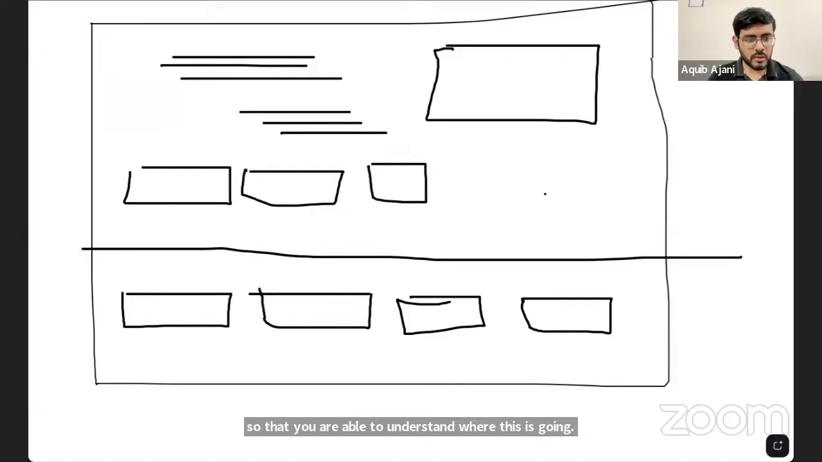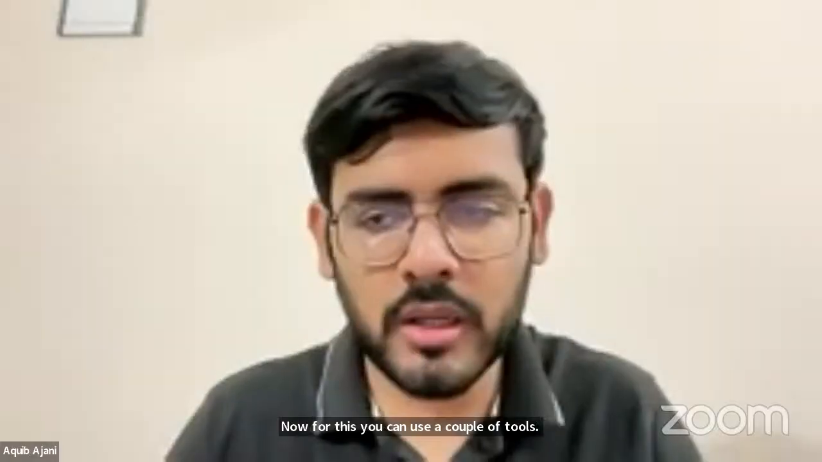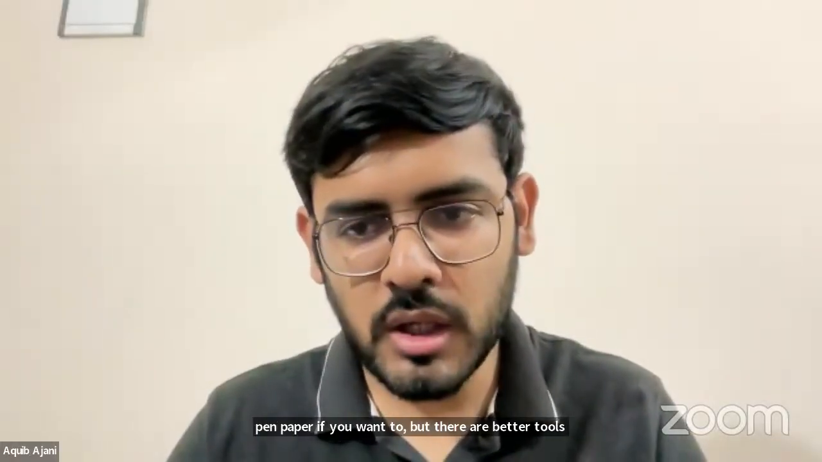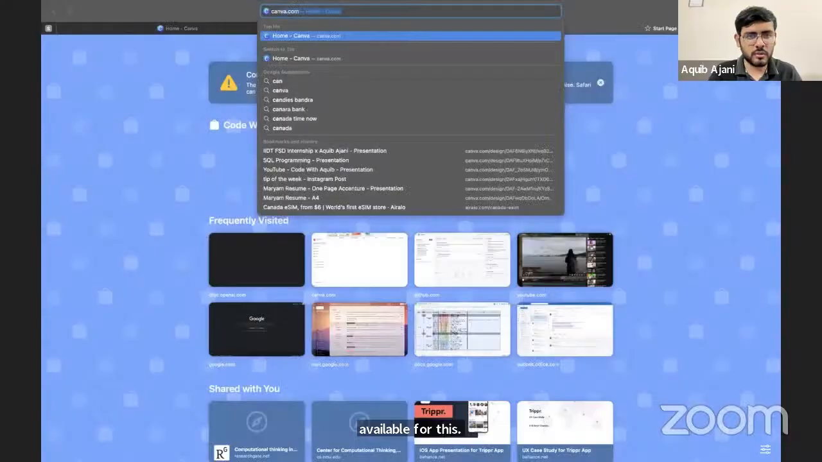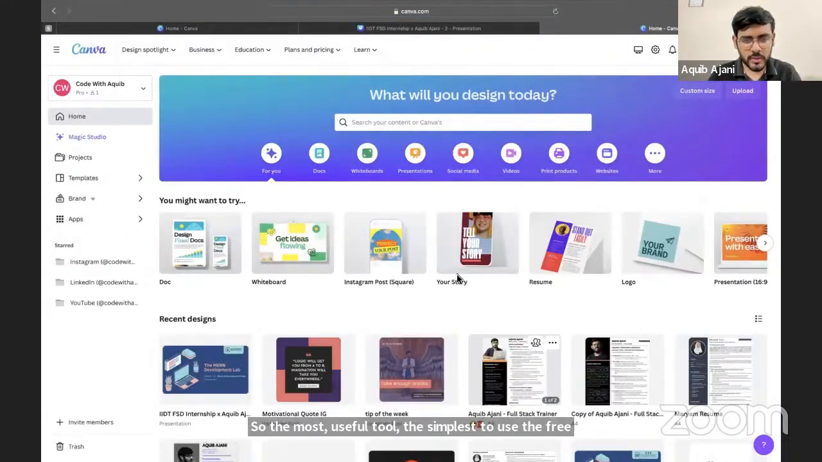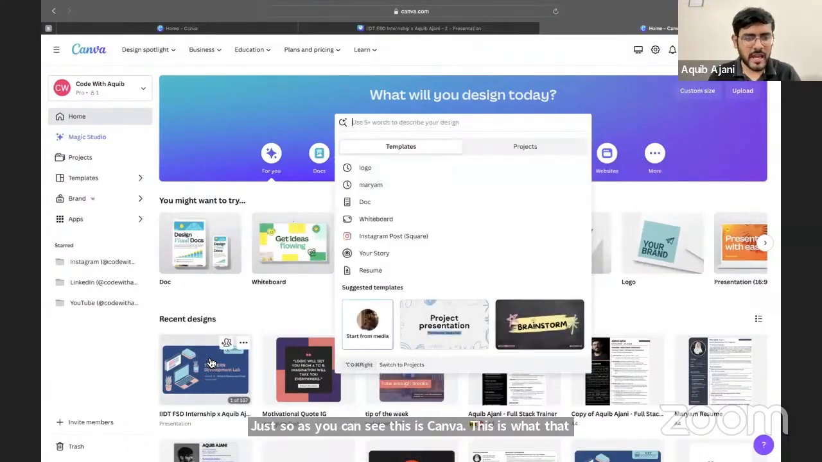Now, for this, you can use a couple of tools. You can use pen paper if you want to, but there are better tools available for this. So the most useful tool, the simplest to use, the free tool that is available is Canva. Okay, so as you can see, this is Canva. This is what that looks like. So all the slides that I am using in the presentation, I'm making here only.